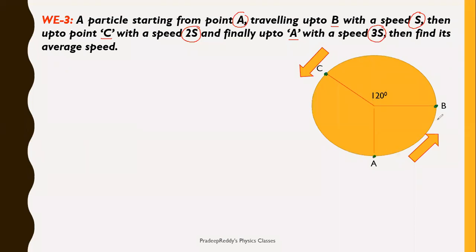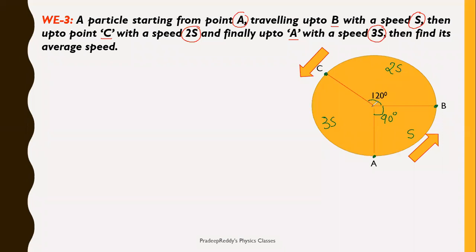From A to B it is traveling with speed s, from B to C with speed 2s, and from C to A with speed 3s, right? And this angle is 90 degrees. This total angle is 120 degrees, given.